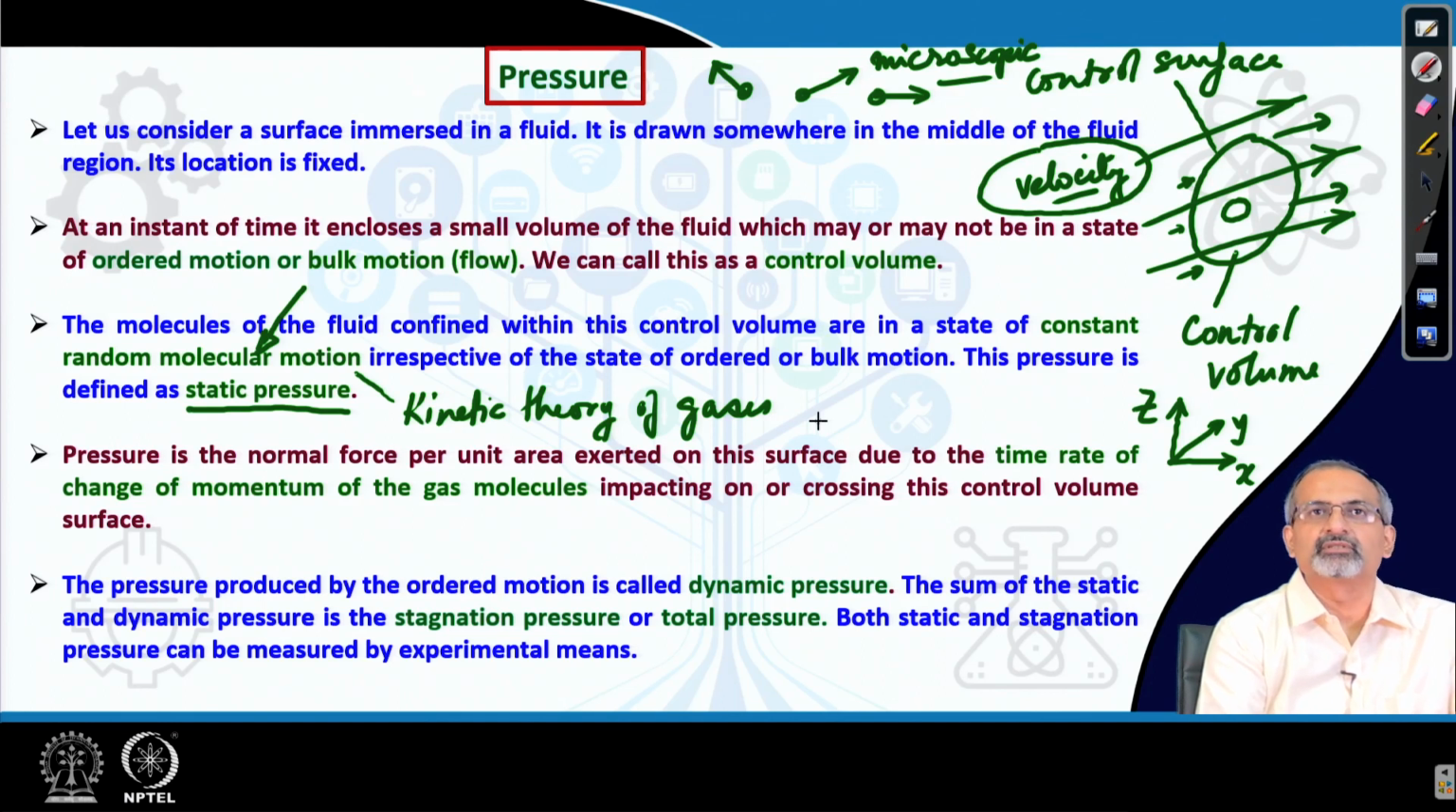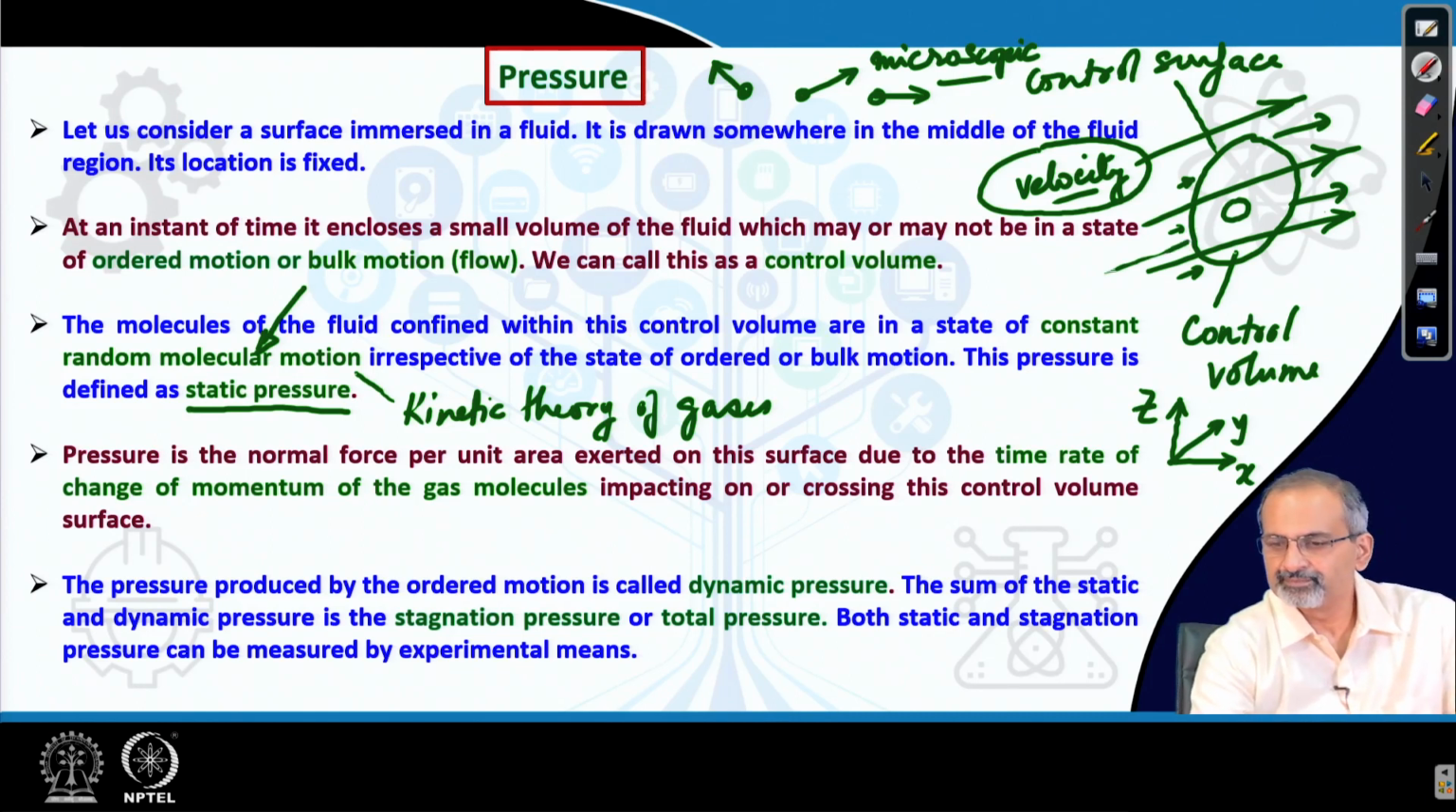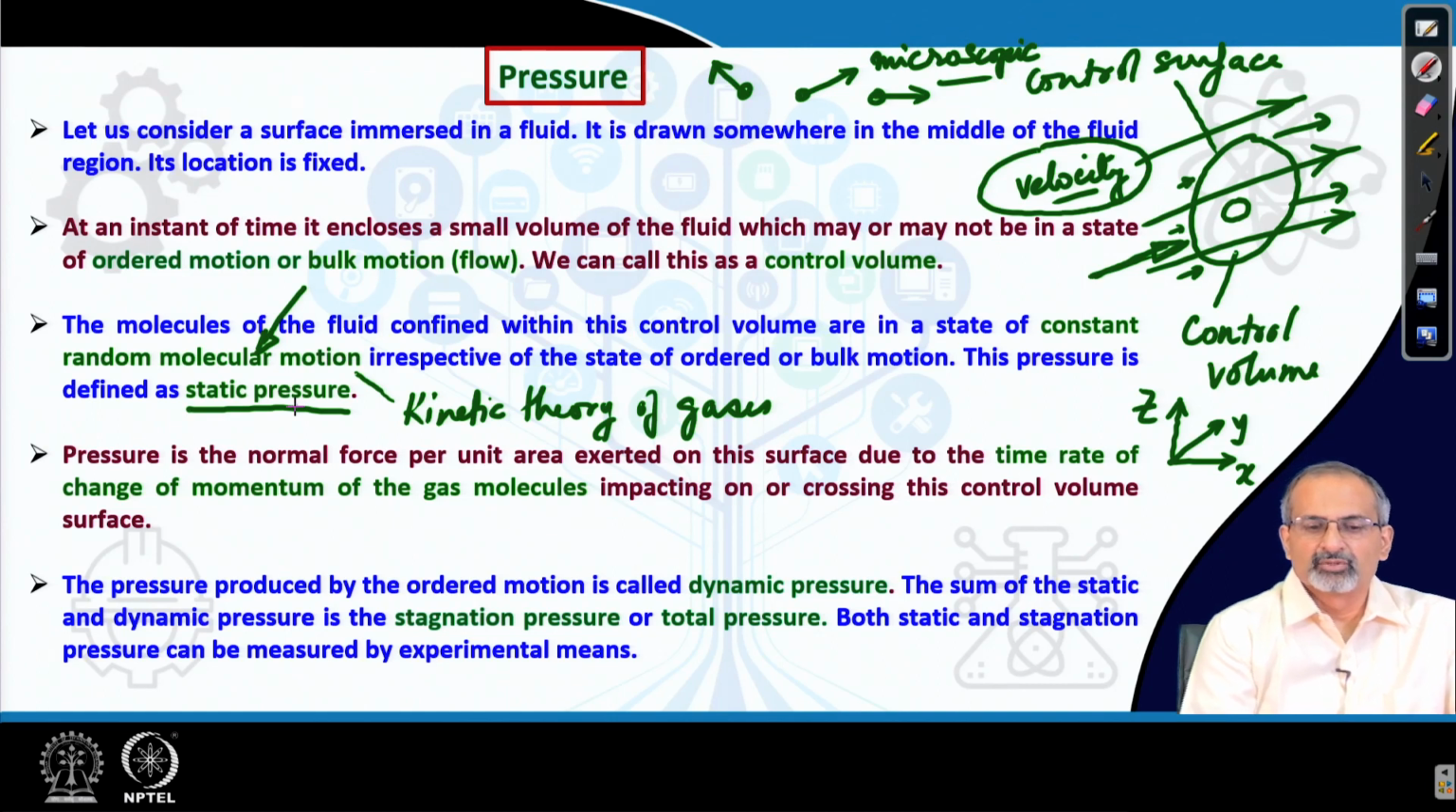these random molecular motions. The random molecular motions create impact on this surface, which defines the edge of the control volume, and creates a pressure. That pressure is called the static pressure. So, pressure is the normal force per unit area exerted on this control volume surface due to the time rate of change of momentum of the gas molecules when they impact this control surface or when they are crossing this control surface as they go beyond the control volume. This is only one type of pressure that we come across in aerodynamics.